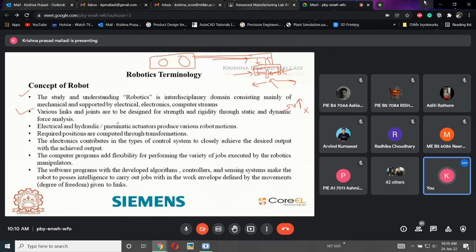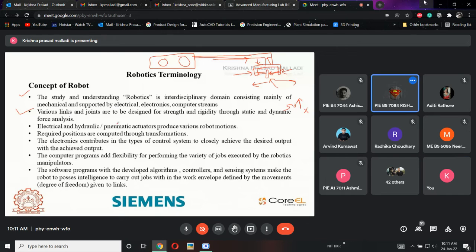Okay, what are transformations? Any idea? I hope you are done with the kinematics subject, right? Yes, sir. In that, there are forward kinematics and inverse kinematics, right? What are those?